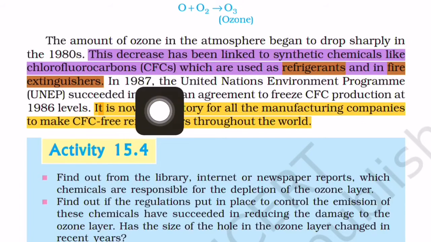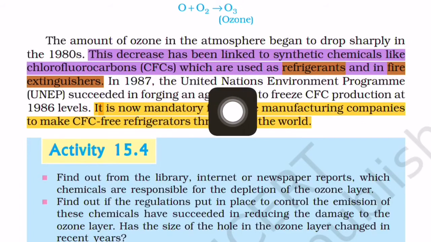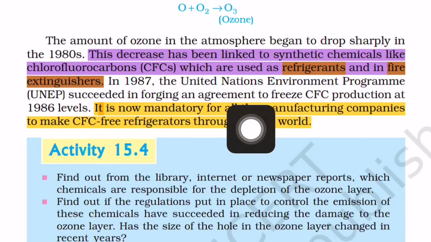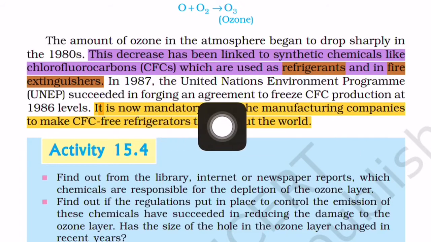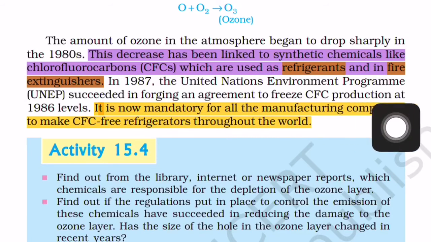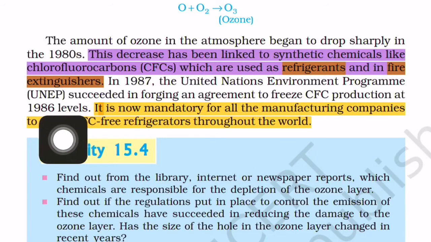In 1987, the United Nations Environment Program succeeded in forging an agreement to freeze CFC production at 1986 levels. So one organization, the United Nations Environment Program, in short UNEP, forged an agreement to stop CFC production from 1986.